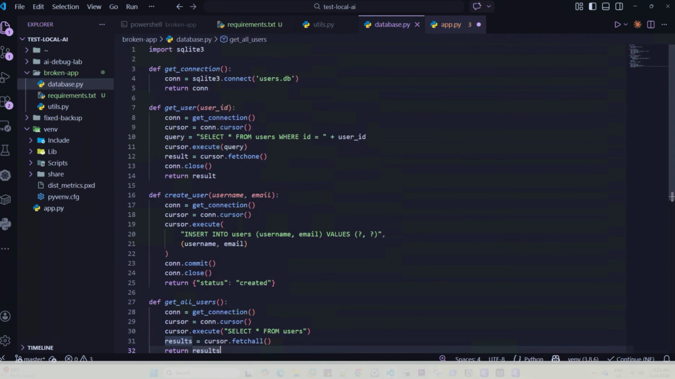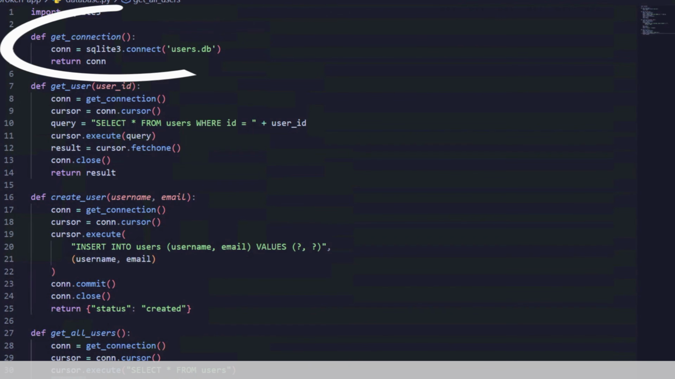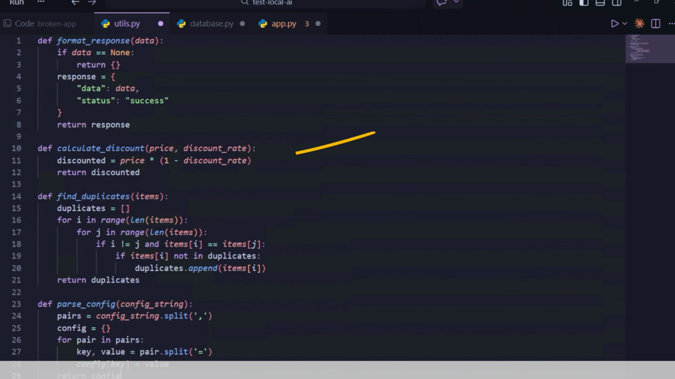Next, database.py, line number 4, hard-coded file path. The database location is baked into the code. If you move the app to another machine, it stops working. Then line number 10, SQL injection, the most dangerous bug here. An attacker can type special characters and steal every user in the database. One line, massive vulnerability.